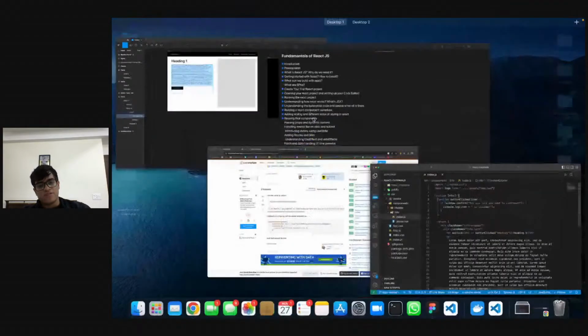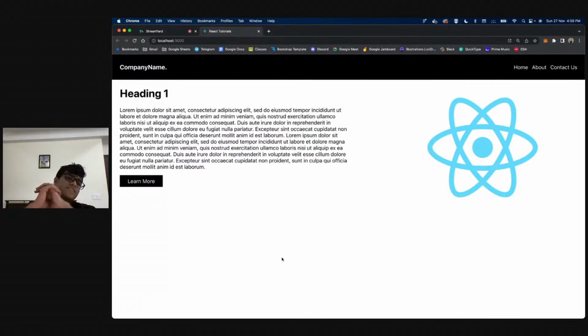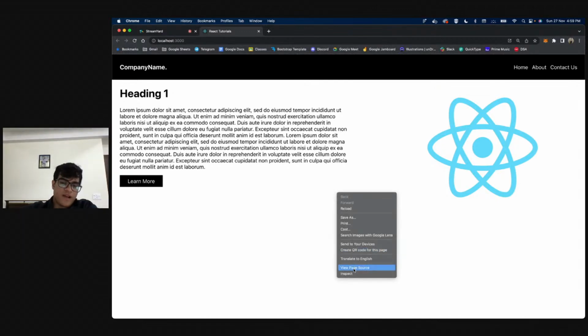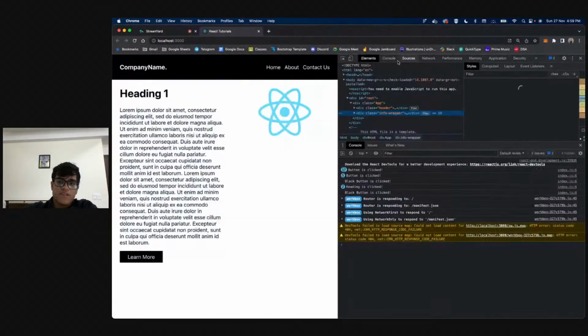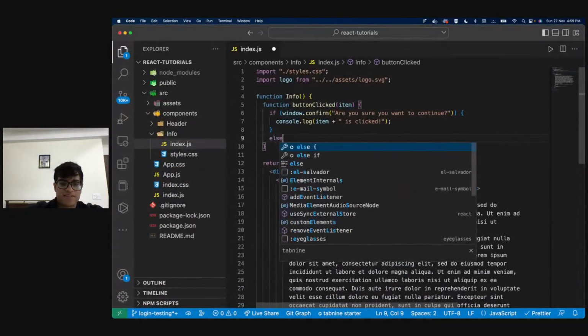Anyway, so the entire point of this was that I wanted to show you guys that you can write pure JavaScript in your React JS. Basically now if I click on this, it's going to give me a confirmation. It says, "Are you sure you want to continue?" If I say cancel, nothing is going to happen. In fact, I can do something and I can say else.